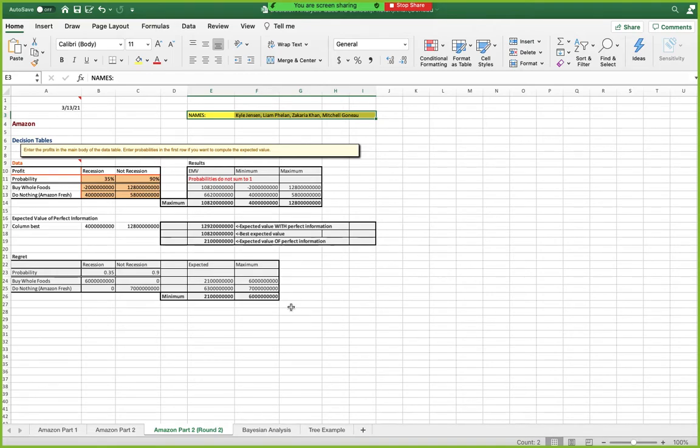Again, cruising down to the expected value of perfect information, you can see what our expected value of that is, which is just, again, the difference between the best expected value we're going to get versus the expected value we would get whether or not we knew there would be a recession versus not a recession. And again, the regret or opportunity loss down at the bottom tells us what we can expect to lose out on depending on which of those decisions we were to make.